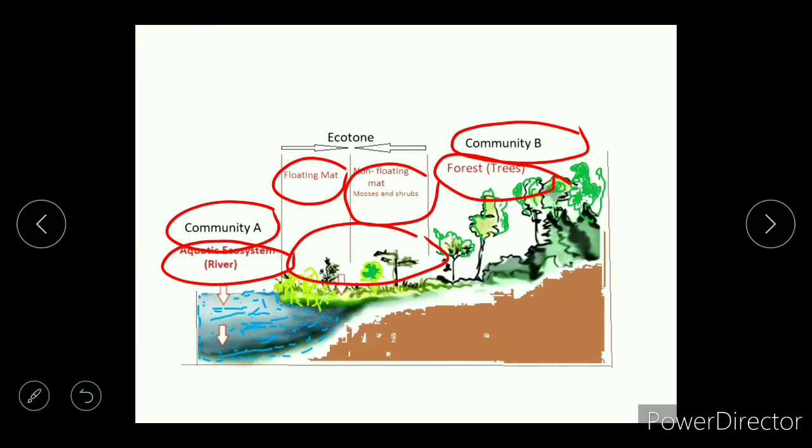This intermediate zone between community A and community B is known as ecotone.